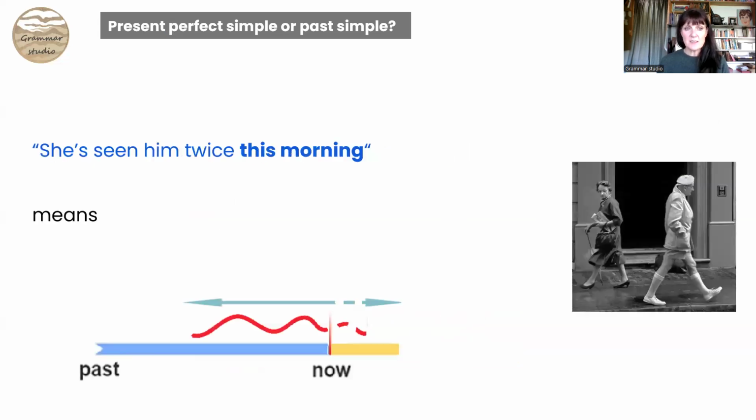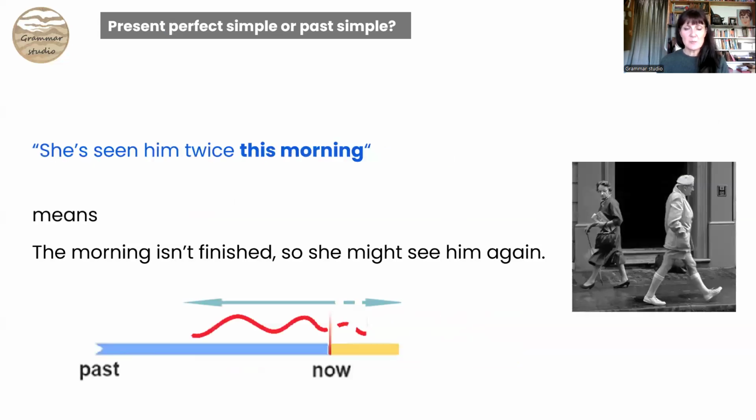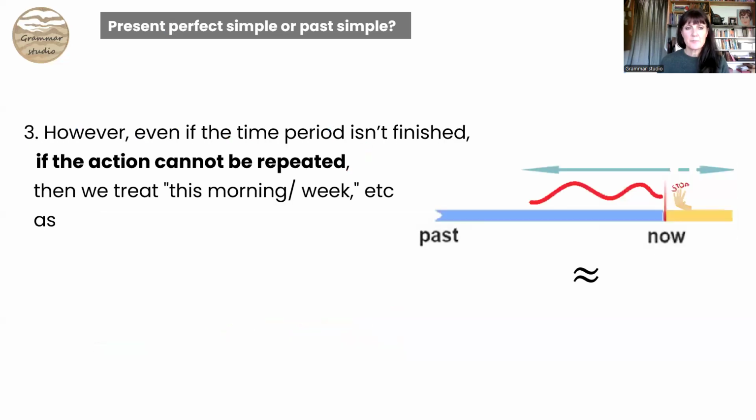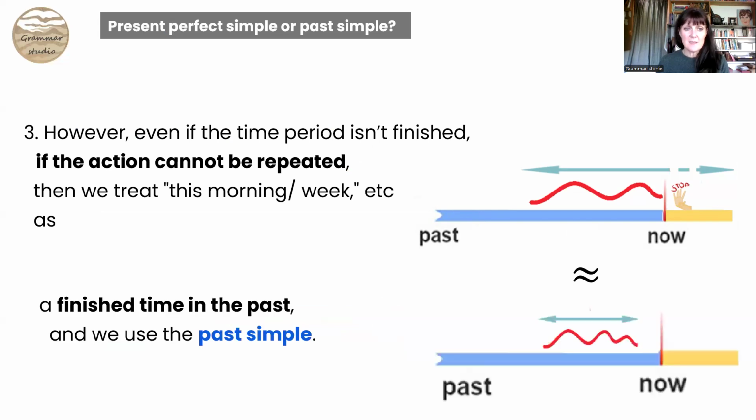She's seen him twice this morning means this morning isn't finished, so she might see him again. However, if the action cannot be repeated, then we treat this morning, etc., as a finished time in the past, and we use the past simple.